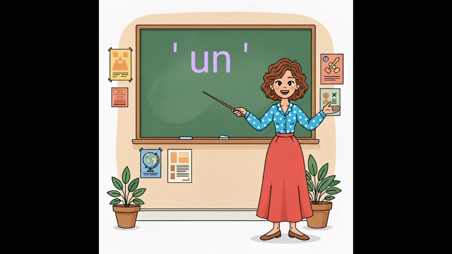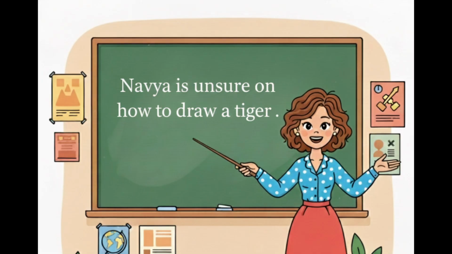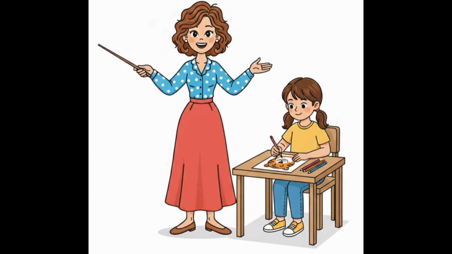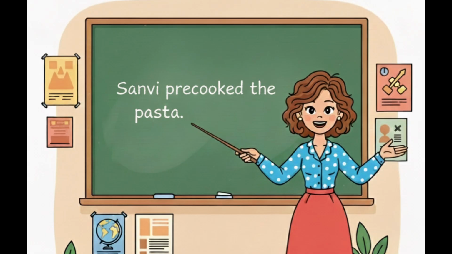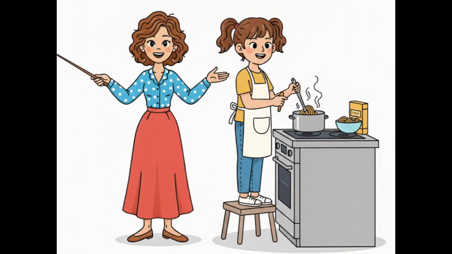When I add the prefix un to the beginning of a word, it means not. So if I say Navya is unsure on how to draw a tiger, it means she is not sure. When I add the prefix pre to the beginning of a word, it means before. So if I say Sanvi pre-cooked the pasta, it means she cooked it beforehand.